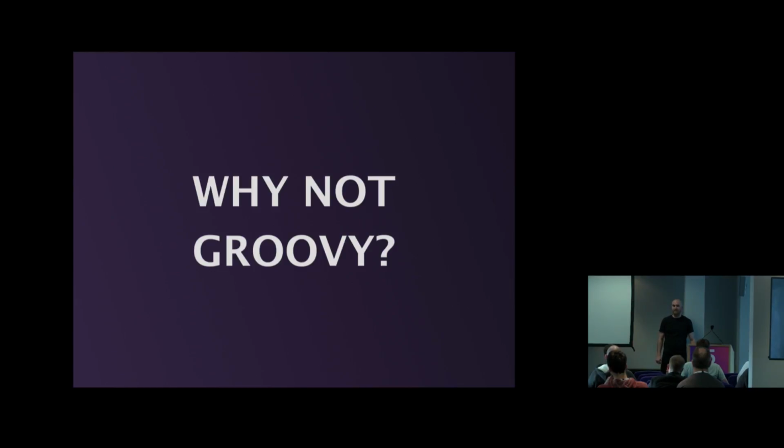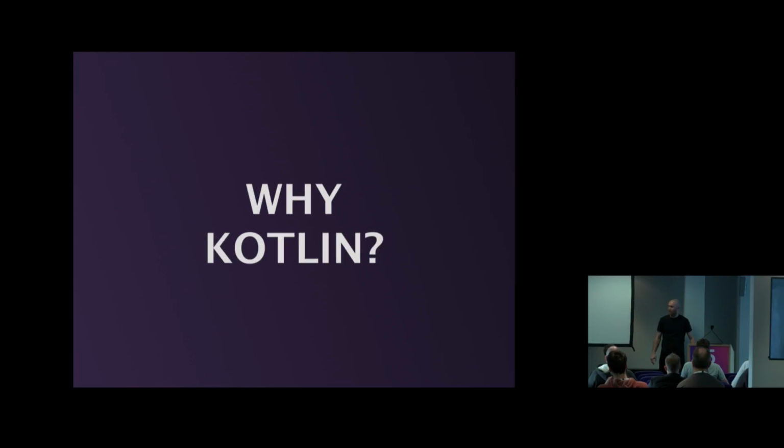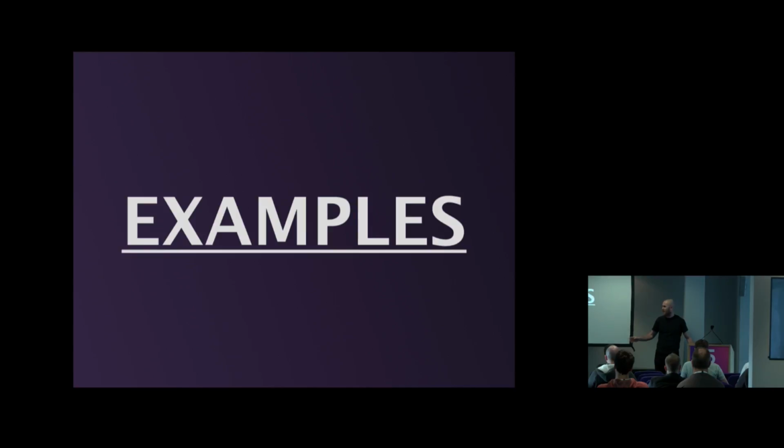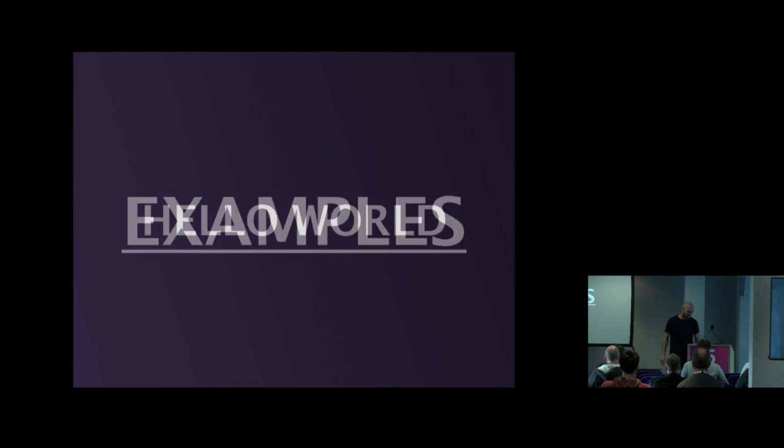Groovy is dynamically typed, and the argument goes that for large projects, when you have 100 people working for 10 years, then you kind of want static types to know if you broke things. And Kotlin has its own features, which I'll show in a minute. So this was a quick talking bit, and then I'll show examples in an actual IDE, because I think it's a much better way to understand what it really is rather than just look at some slides.